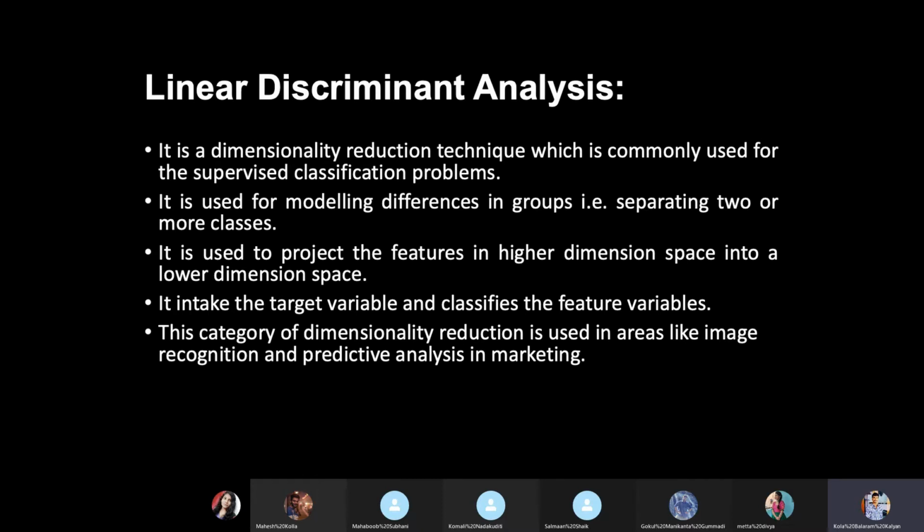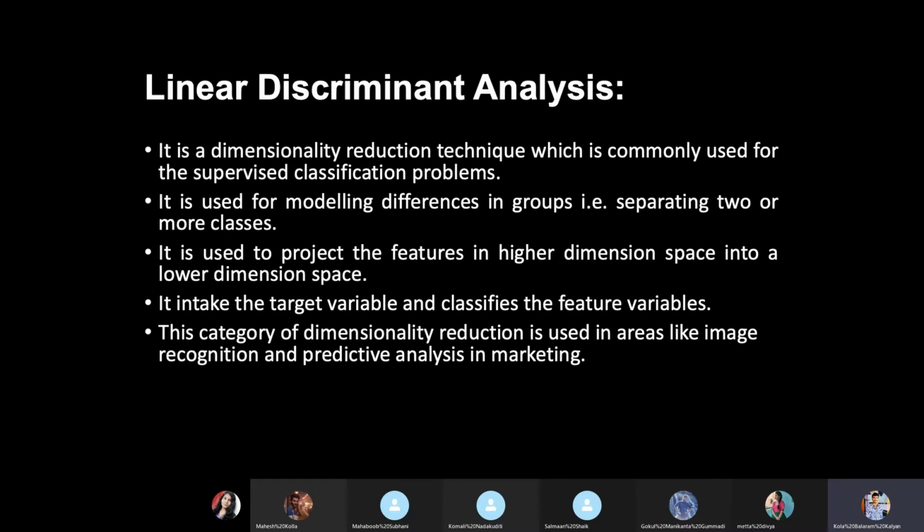You will be finding some relation between linear discriminant analysis and principal component analysis. Let me first explain linear discriminant analysis. I'm starting with it because it is a supervised classification technique.